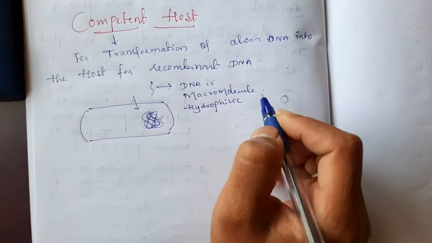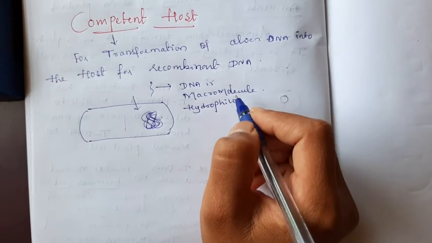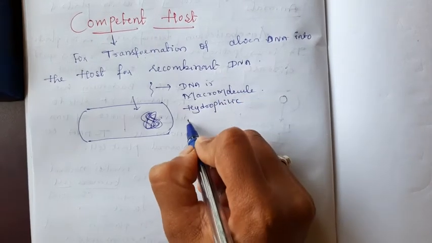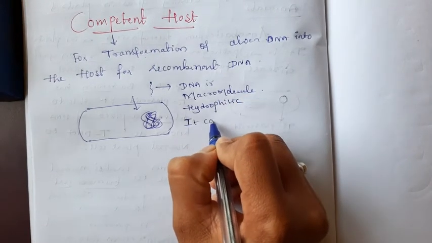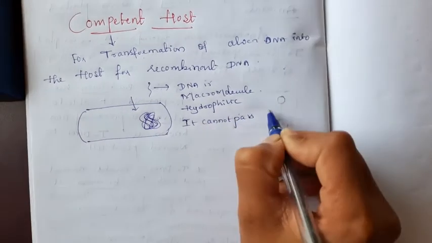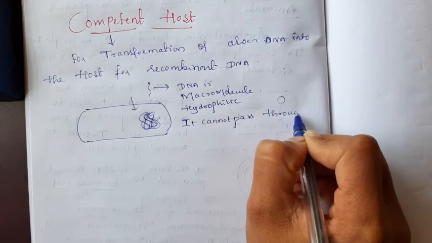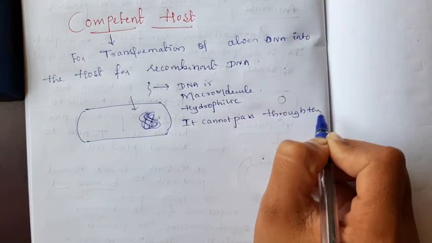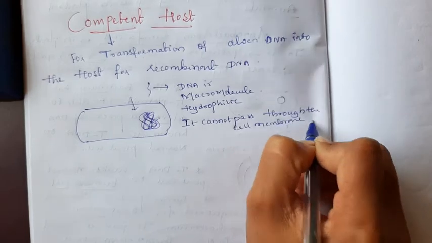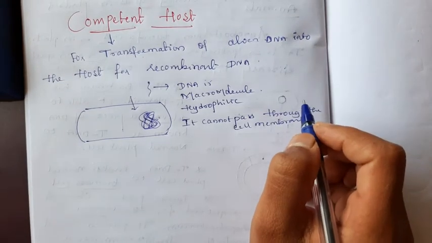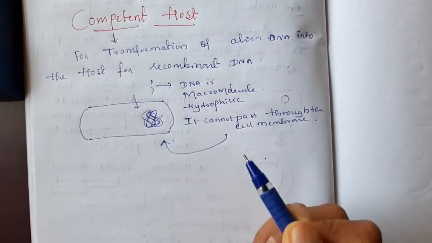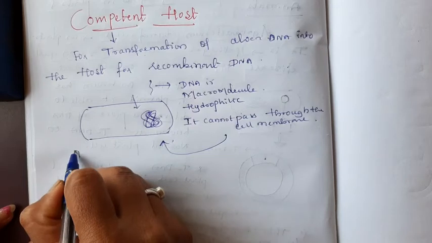Only hydrophobic molecules can easily enter, but DNA is hydrophilic, so it cannot pass through the cell membrane.